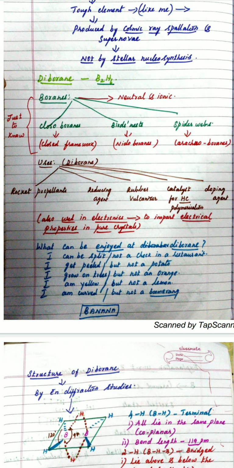I grow on trees, but not an orange. I am yellow, but not a lemon. I am curved, but not a boomerang. Can you guess? Definitely they will answer it. It's a very small riddle I have written. So they will say banana. So the banana bonding makes diborane more interesting.